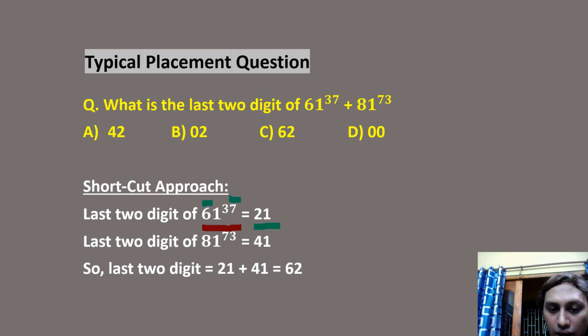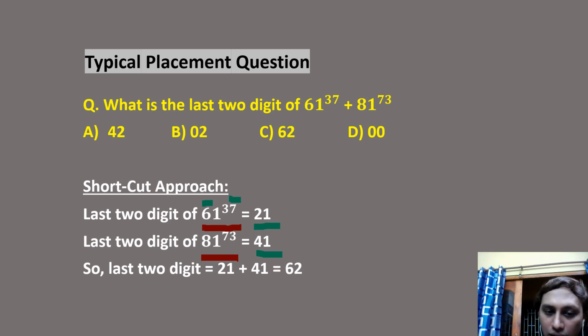Similarly, 81 to the power 73. The last digit is always 1. Second last digit, guys, same concept. Multiply this 8 with this 3. Correct, guys? 8 into 3 is how much? 8 into 3 is 24. So we write 4. So the correct answer must be 41. Right, guys? Clear? So 8 into 3 is 24. So the answer must be 41.